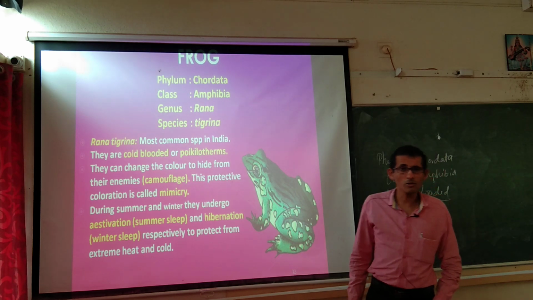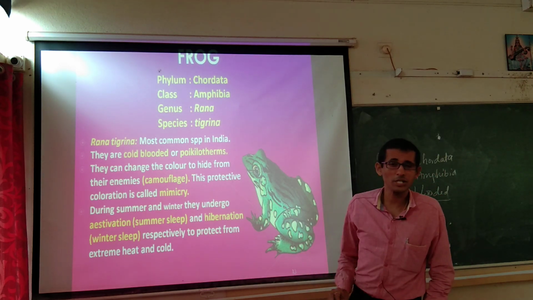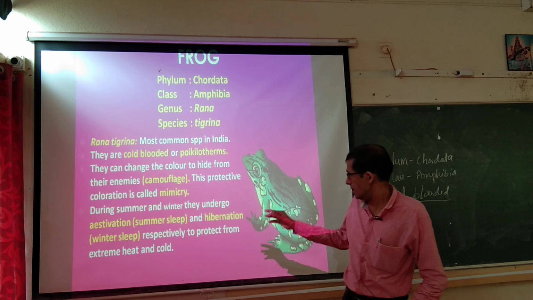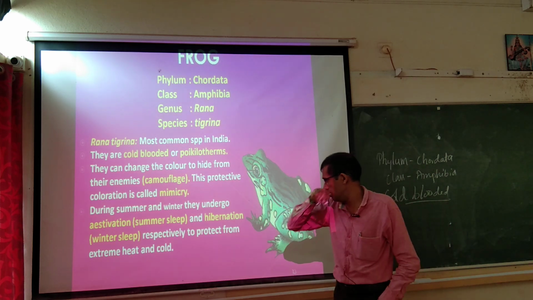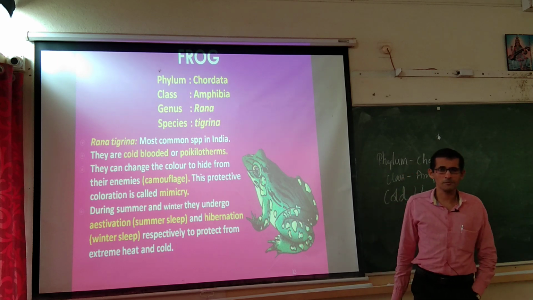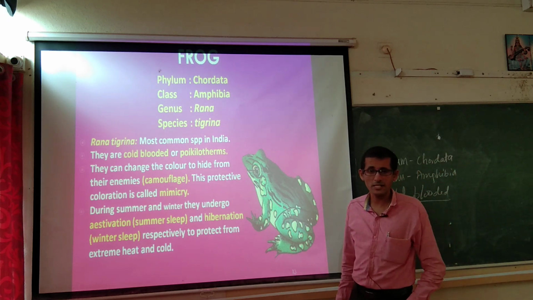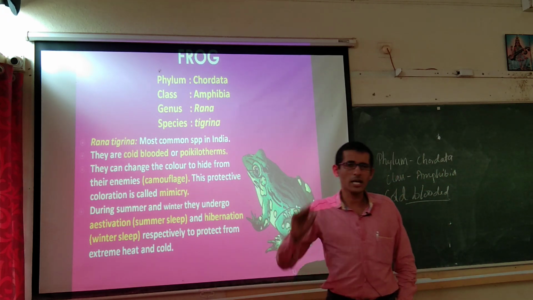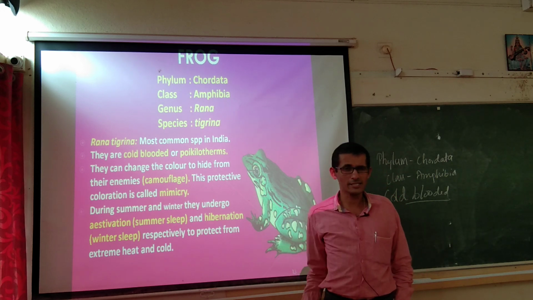Because they will undergo some dormant condition. That means what? In the summer they undergo estivation, summer sleep, major metabolic activities are arrested. So, they just continue their living nature, that is all.